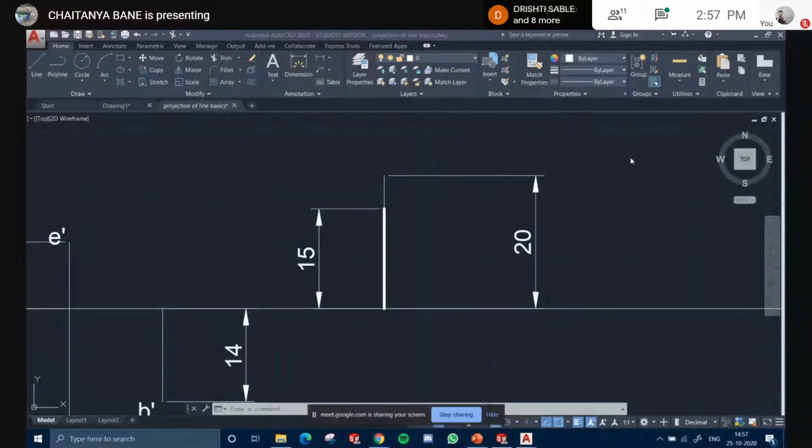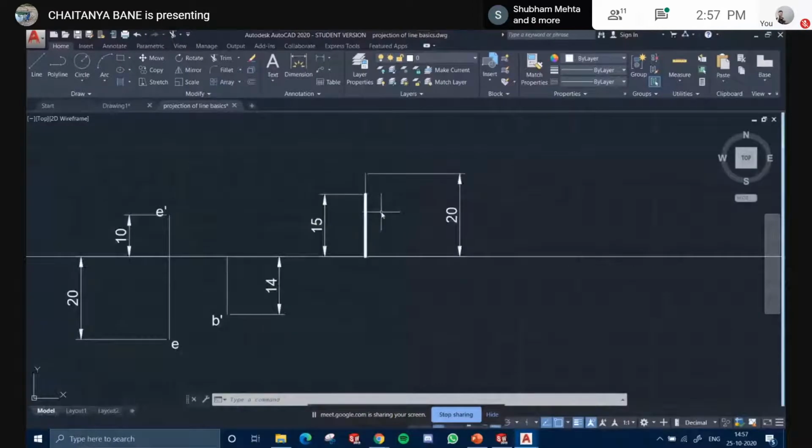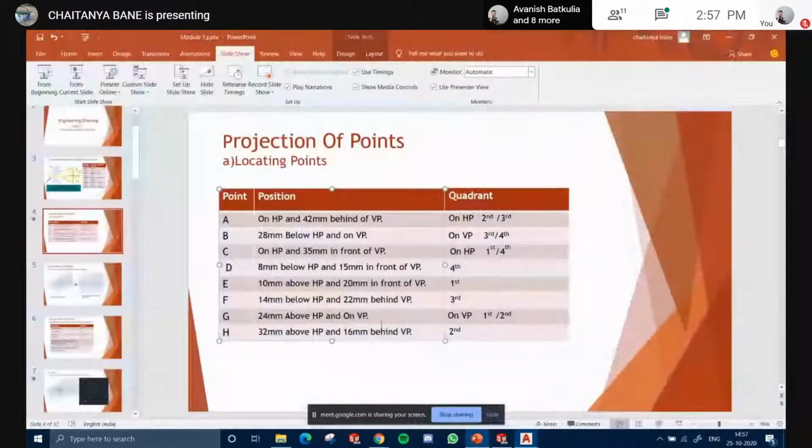Actually, I have downloaded AutoCAD, but I don't know how to use it. Yes, we need to learn that. Mastery of this subject is mastery of AutoCAD. Know AutoCAD, how to use its features. Half the exam is clear there. But we'll do that next time. Now let's do a bit of theory first. Getting AutoCAD is pretty cool. You can solve any sum within 15 minutes on AutoCAD; it takes time on paper to do numericals.